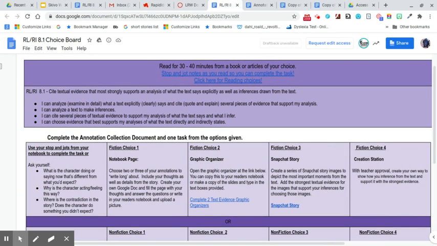You do not have to have that separate document. If you want to put that in your reader's notebook, you can do it that way. Just set it up like the document is set up.